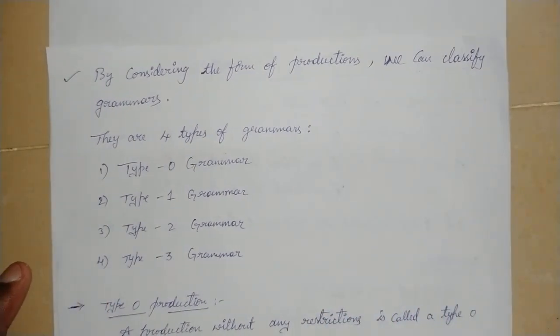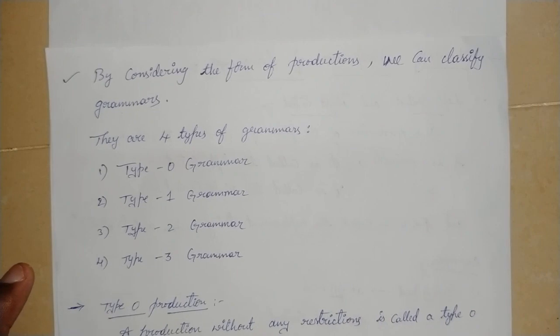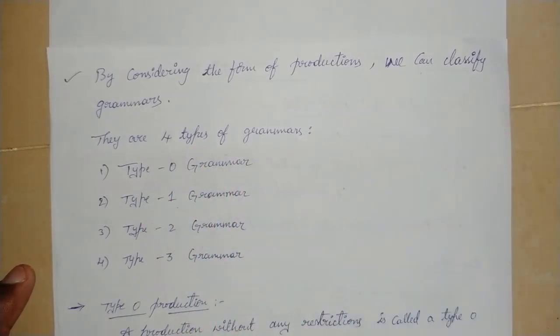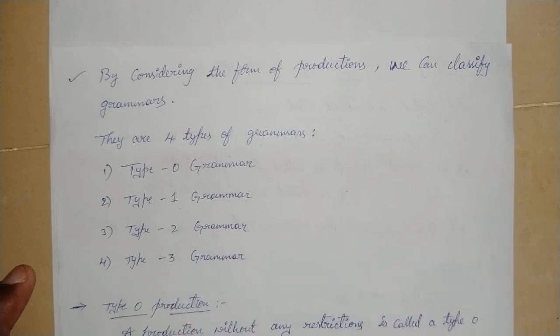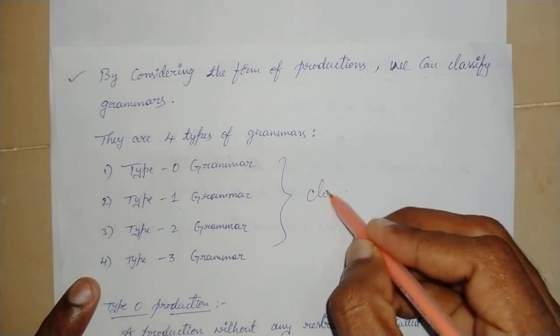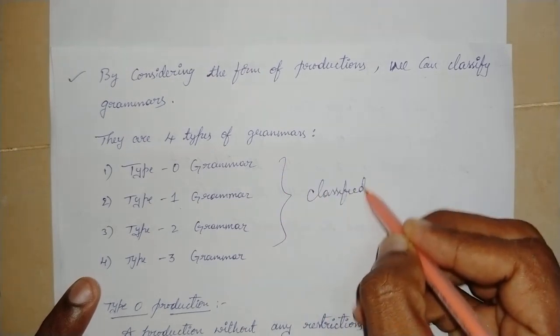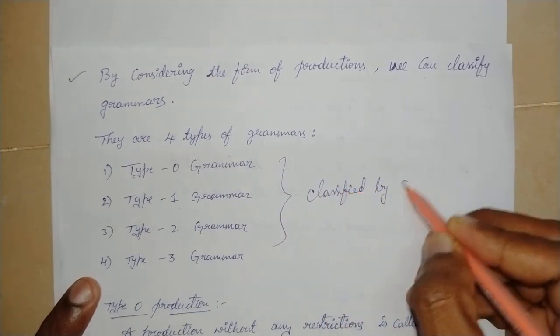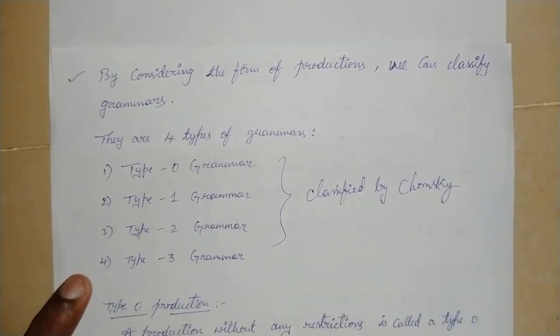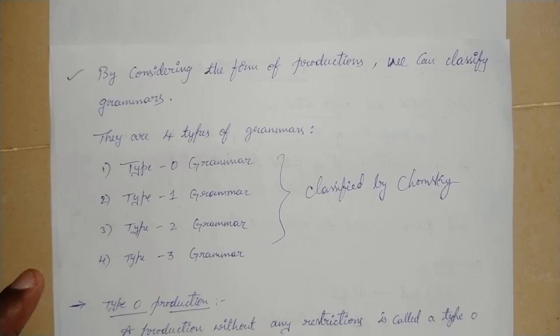Chomsky classifies the grammars into 4 types. Those are type 0 grammar, type 1 grammar, type 2 grammar, and type 3 grammar.